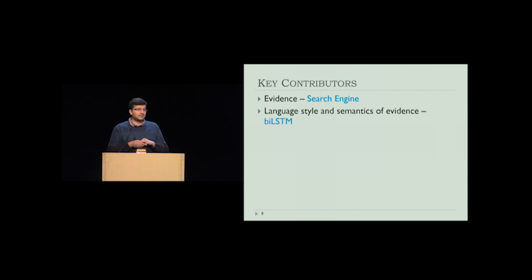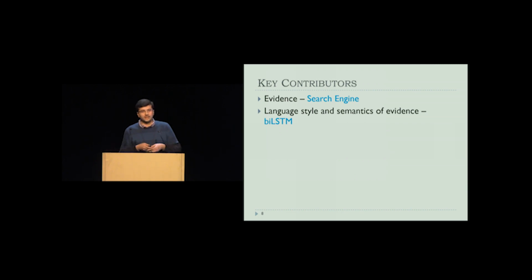So we propose four key contributions. The first and foremost is to consider external evidence. The idea here is that apart from considering the text of the claim, we also want to consider various web articles which talk about this claim. The second is to capture the language style and the semantics of this evidence article. The hypothesis here is that if a subjectively written article is talking about some claim, then it is likely to be false, versus an objective article supporting some claim.